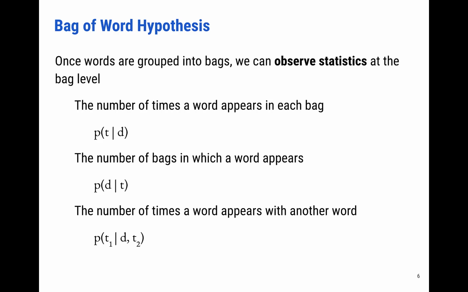So what's the probability of a word given another word and the documents in which those two words exist? So those are three statistics that are pretty easy to compute from a bag of words and on which we can build other statistical observations, such as the term frequency inverse document frequency formula that we're going to look at next.